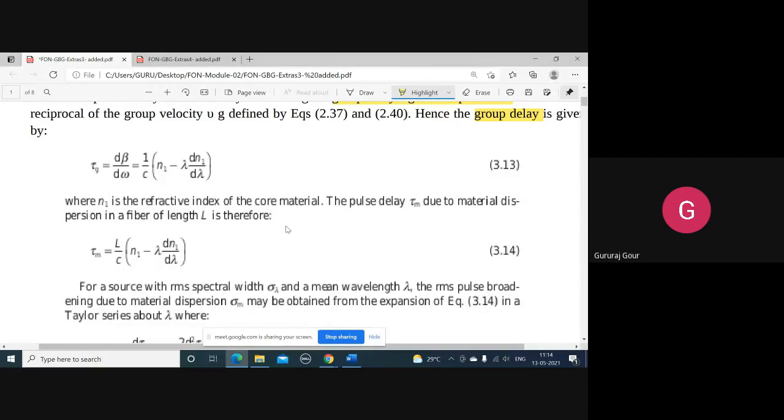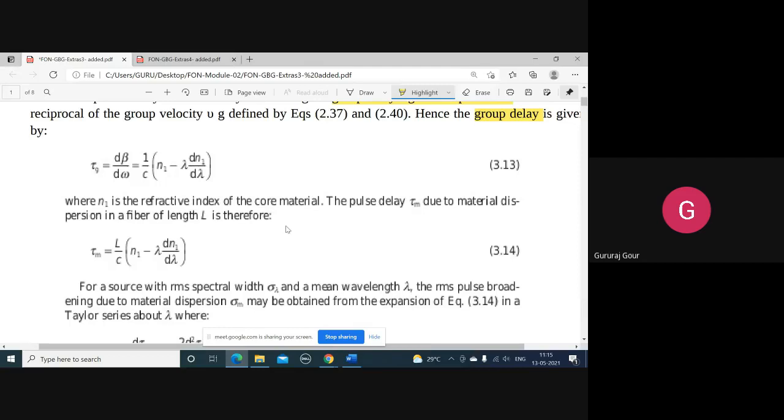One is the group delay, tau g, for the group velocity Vg for a particular group of points inside the plane wave front. And we have to define the delay tau g for the nonlinear behavior of that plane wave with respect to the wavelength. That is the material dispersion.